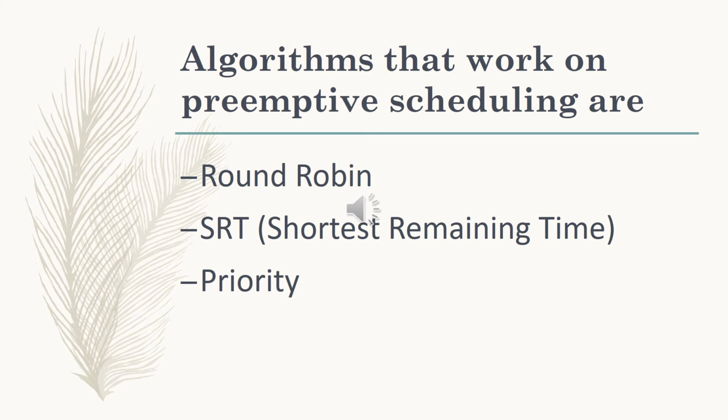Second one is the shortest remaining time. In shortest remaining time execution, the process which has the shortest time remaining for execution will be executed first. The third one is priority. All the processes will be given a particular priority level, and according to the priority, the CPU will take the process for execution. The CPU will execute the process or task which has higher priority. Then it goes to the second priority level, third priority level, and then the least priority level, etc. So that is called the priority preemptive scheduling algorithm.